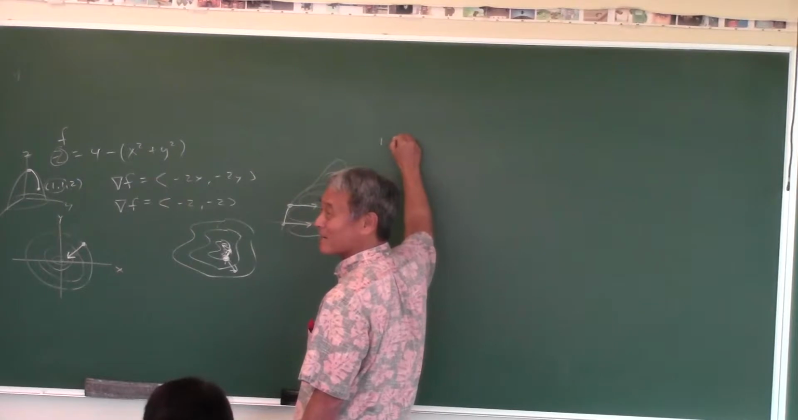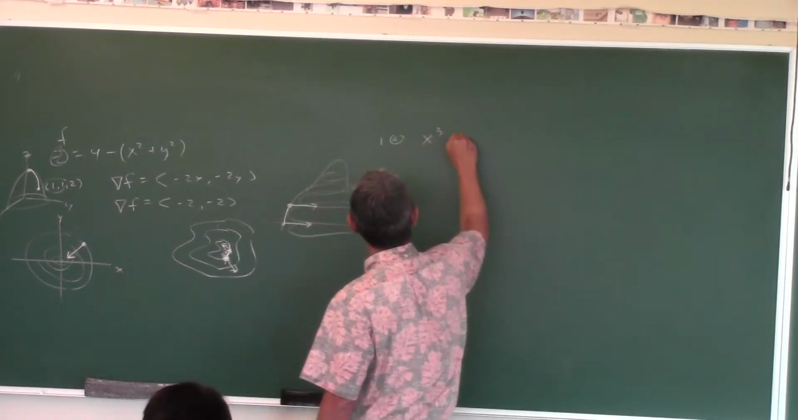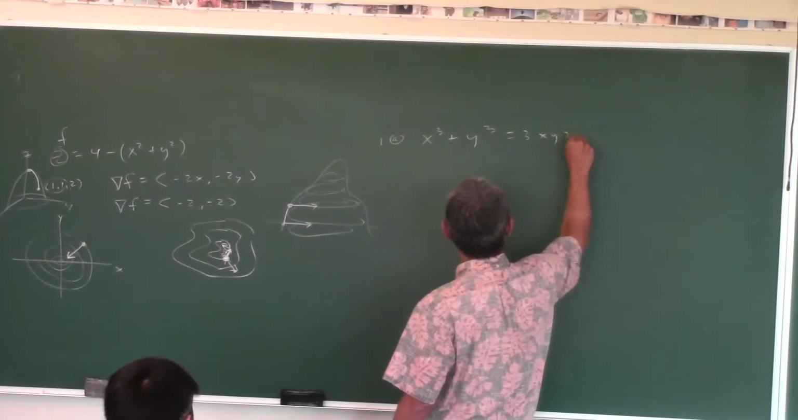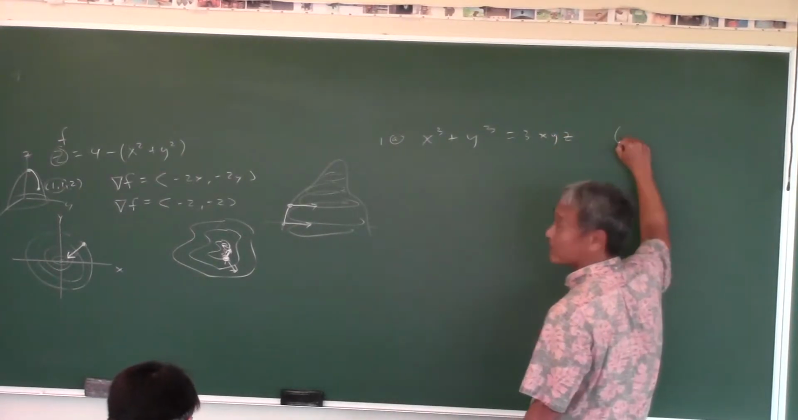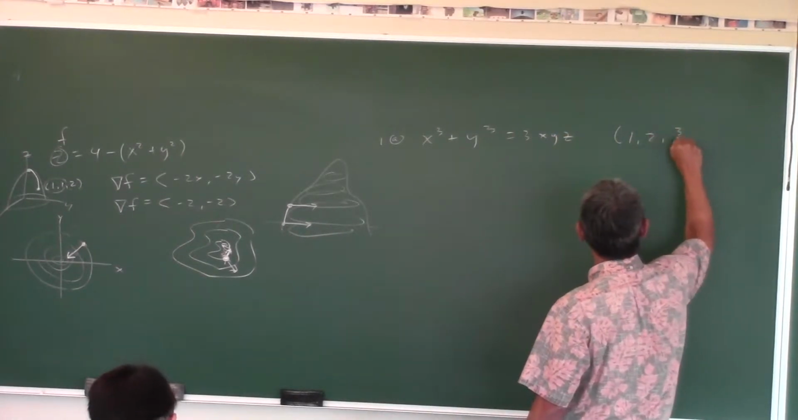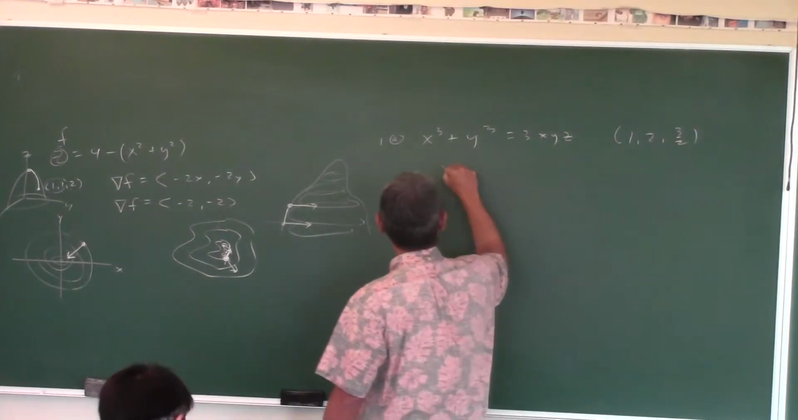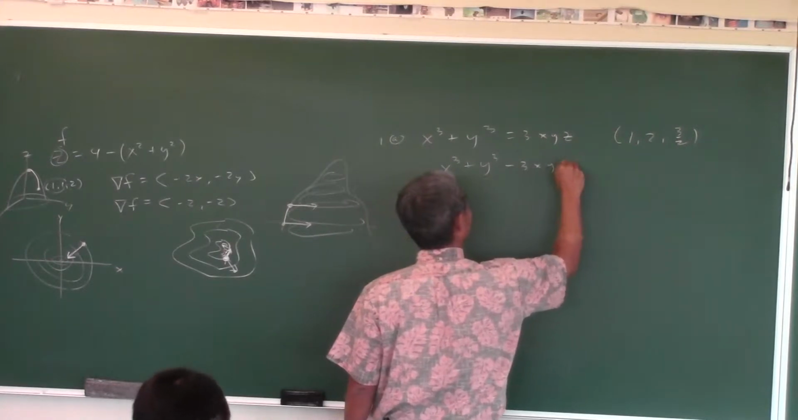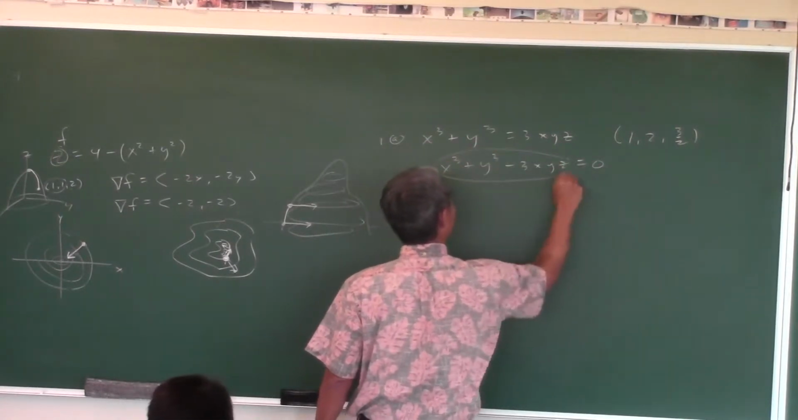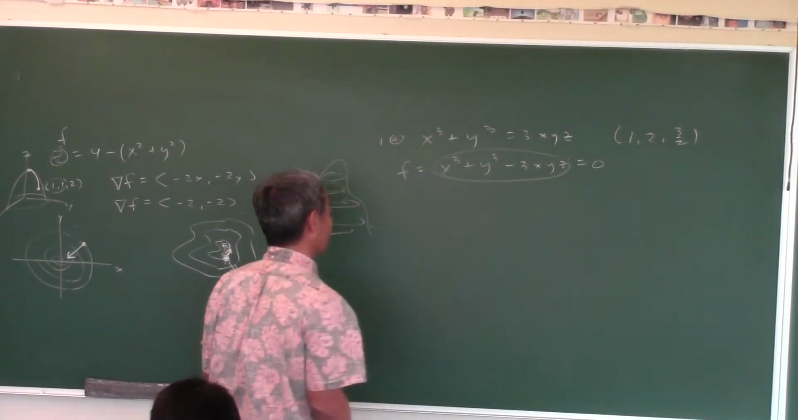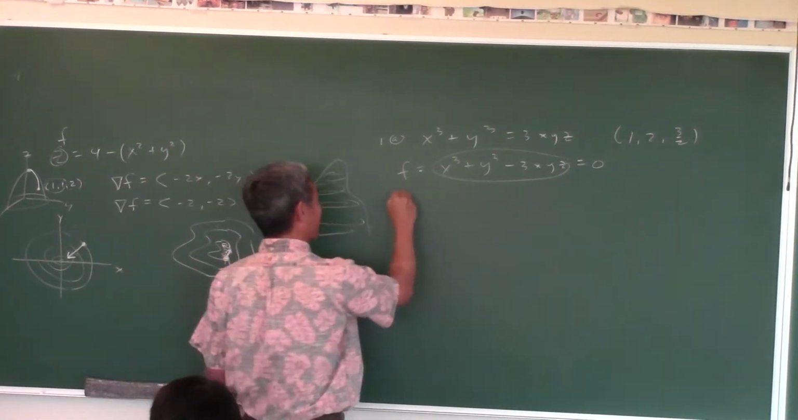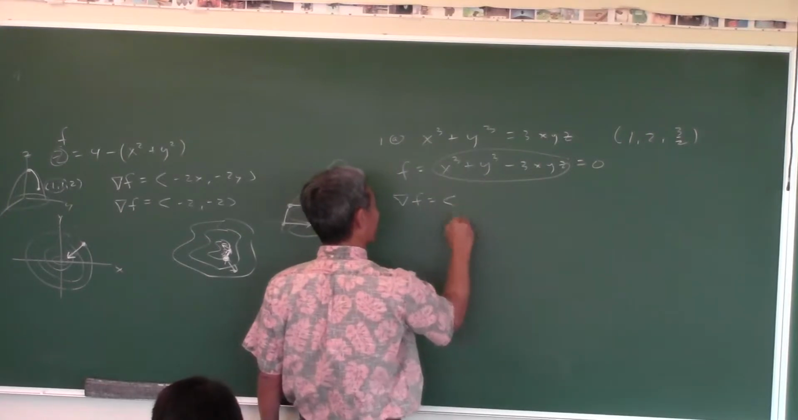Did I do this one yesterday? There was something I did yesterday. x cubed plus y cubed equals 3xyz at the point (1, 2, 3/2). So the first thing you do is you make one side 0, correct? Okay, and then you think of this as your function of 3 variables. Then you compute the three-dimensional gradient.